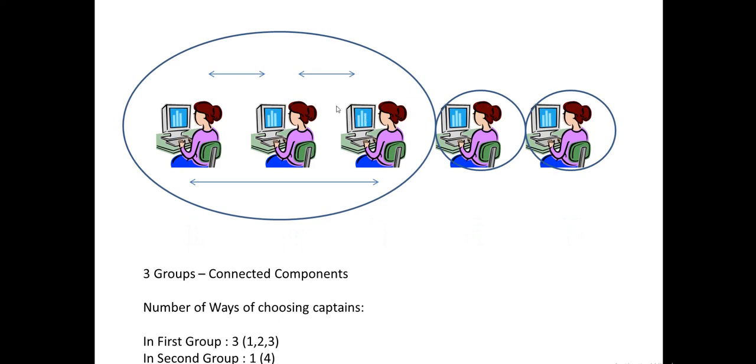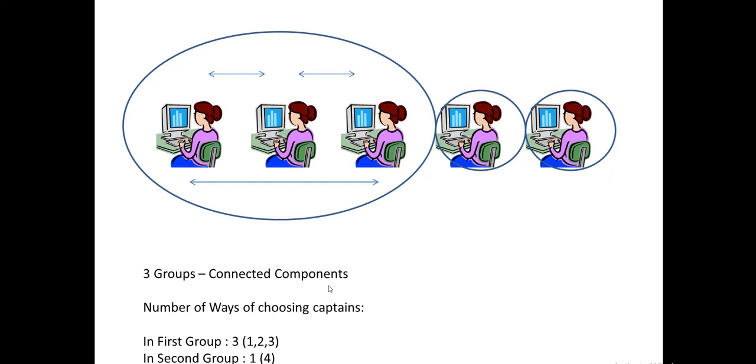So we see that 1-2, 2-3 and 1-3 are friends, so they will go through one route. Similarly for 4 and 5. So this is a connected component: 1 is connected to 2, 2 to 3 and 3 to 1, but not 3 to 4, 3 to 5 or 4 to 5. So we can see that this is one connected component, this is the second connected component, this is the third connected component. Right, so we have three connected components here.